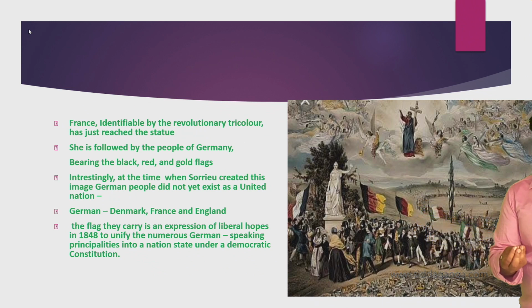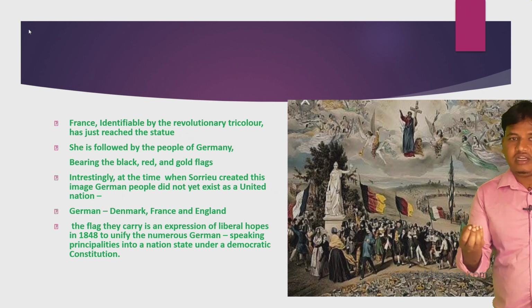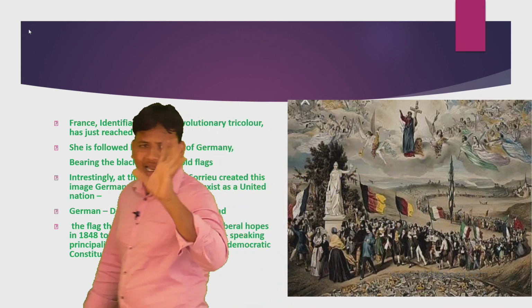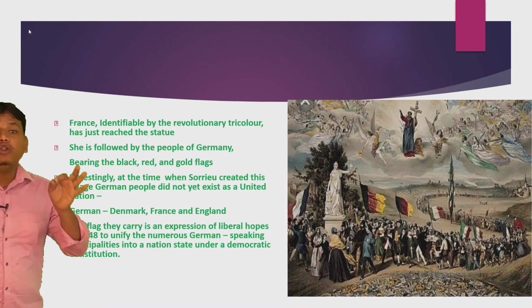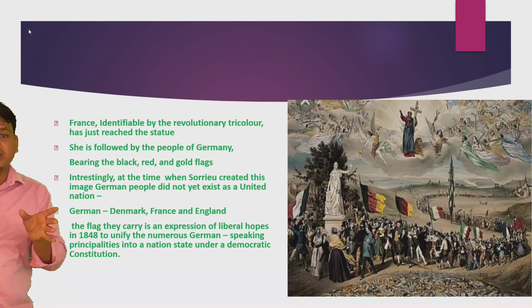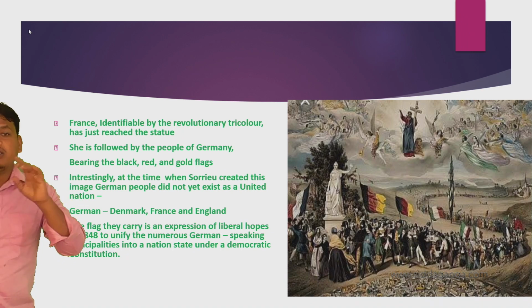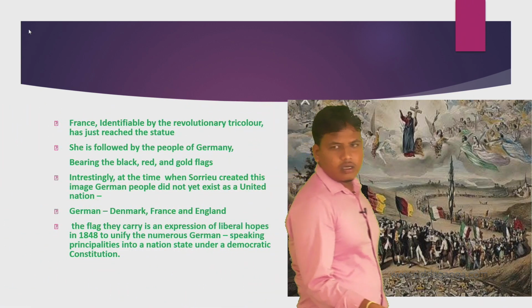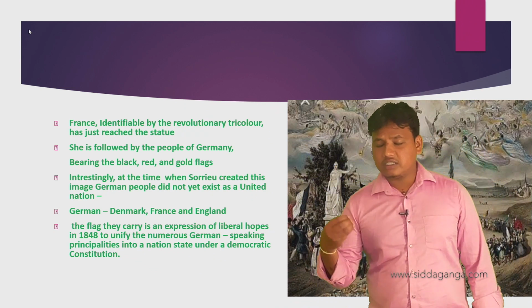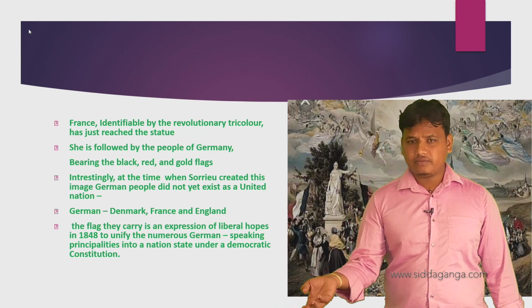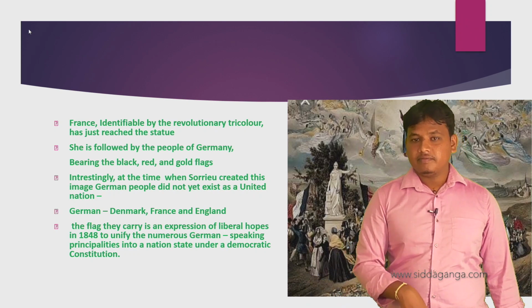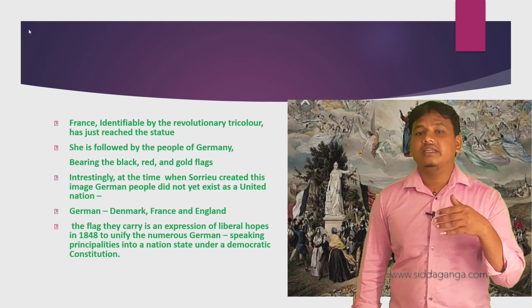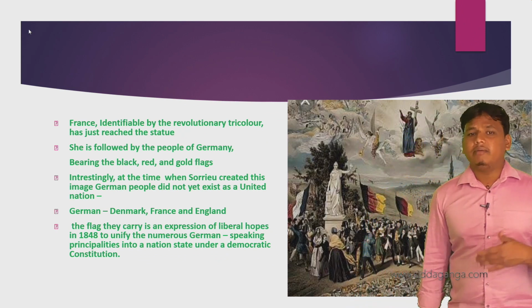The flag they carry is an expression of liberal hopes in 1848 to unify the numerous German-speaking principalities. There was no one language, numerous languages were there in France, into a nation state. There was no nation state, there was a modern state. The people were not supposed to get education, they were not supposed to get equality, freedom and fraternity. Before 1861, under a democratic constitution, they wanted to form nation states and they wanted to form a democratic constitution.